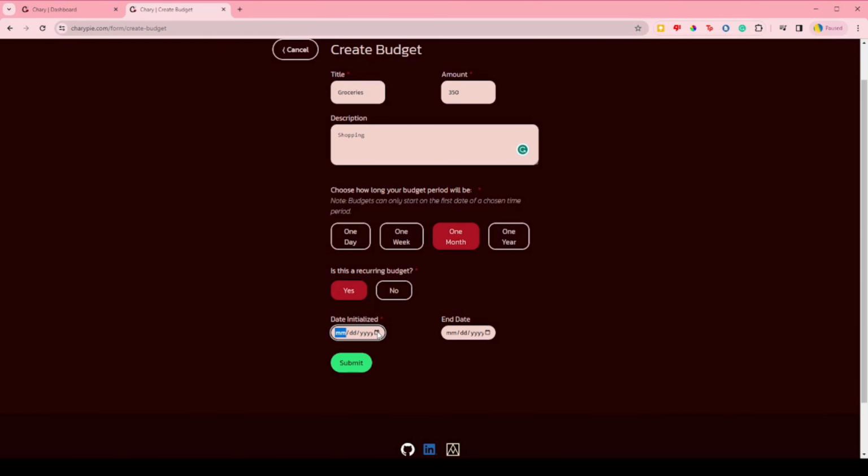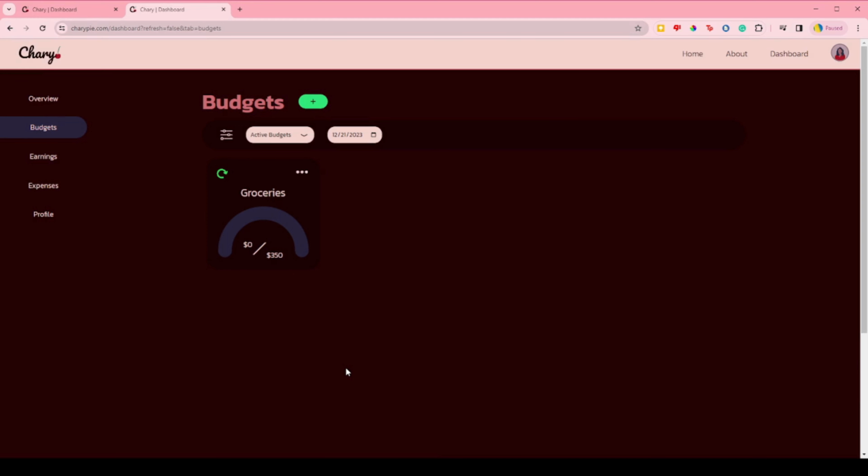Finally, we decide the entire life cycle of this budget. Since I am just getting started, I will set the budget to start this month. The end date I can leave blank, since I don't anticipate not having a need for it anytime soon. And then we can submit.